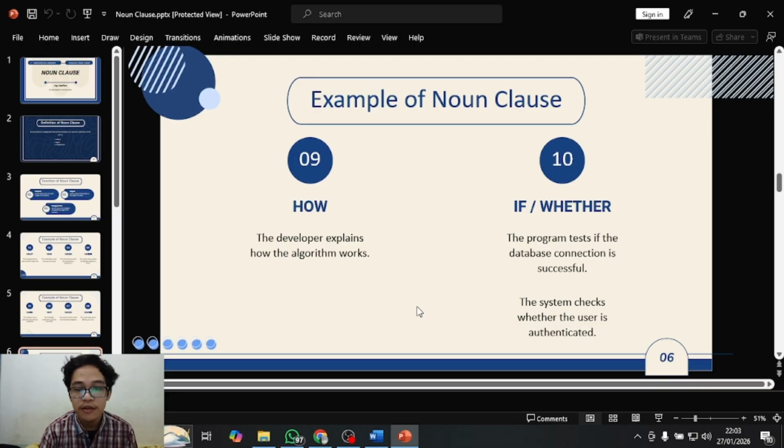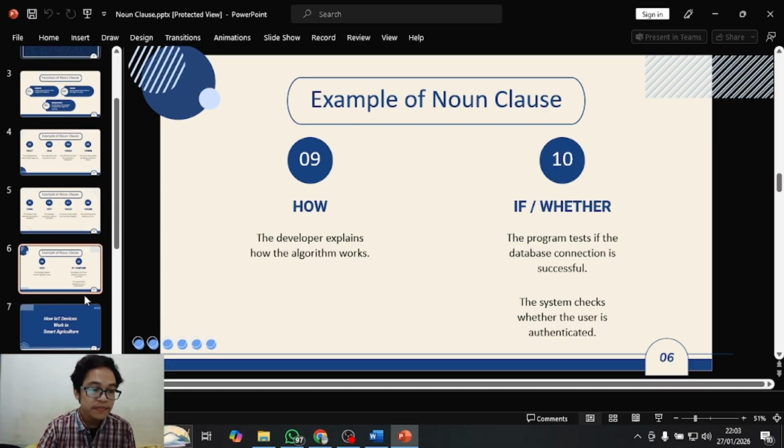And the last one is if or whether. The program tests if the database connection is successful. And another example is the system checks whether the user is authenticated.